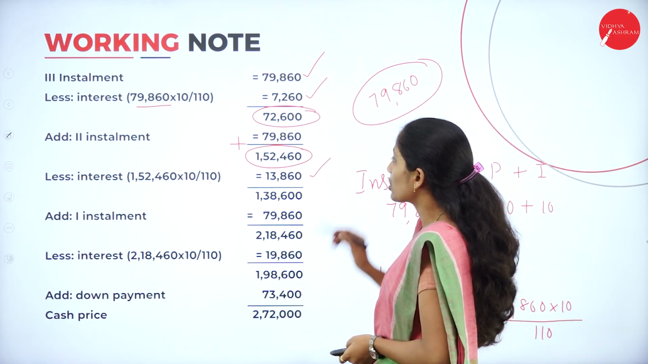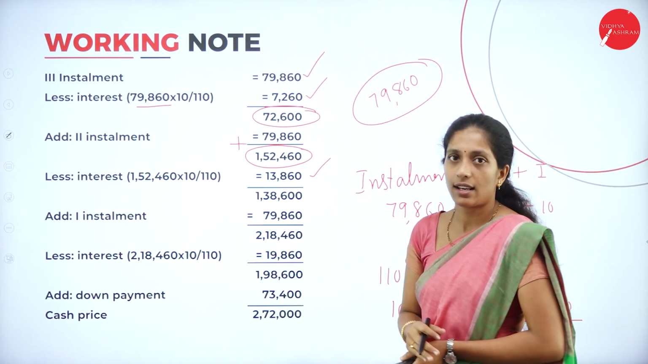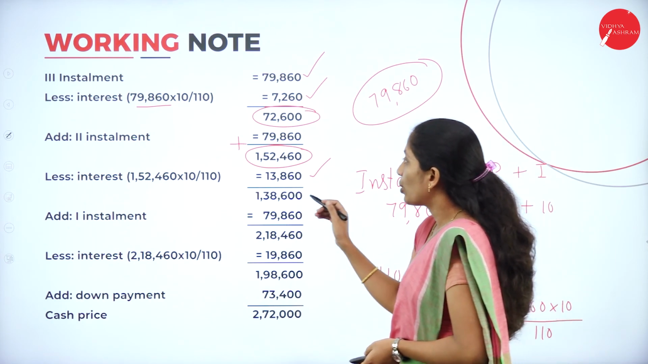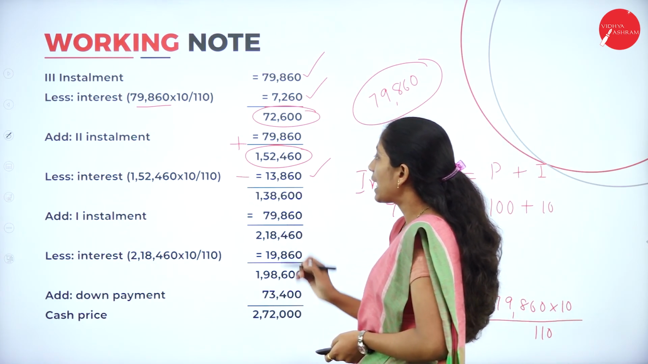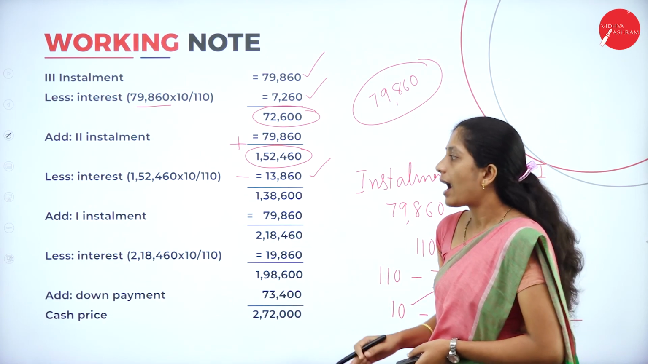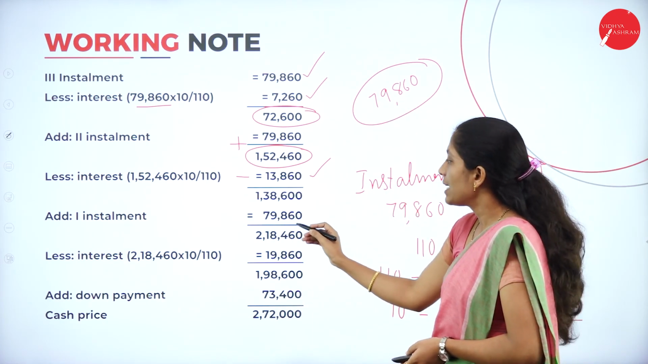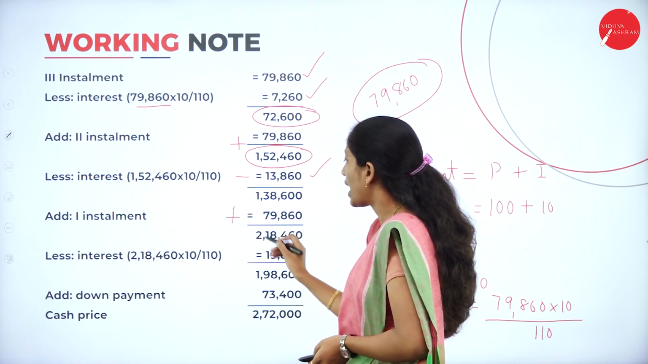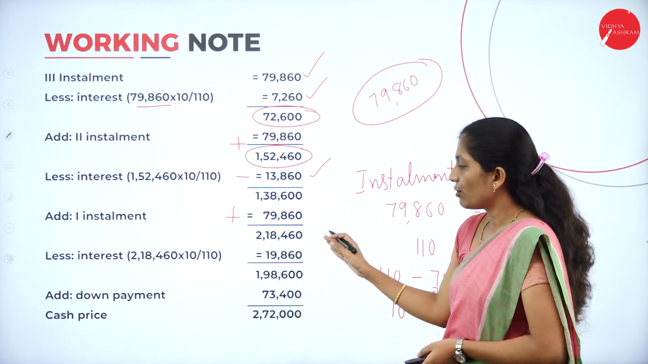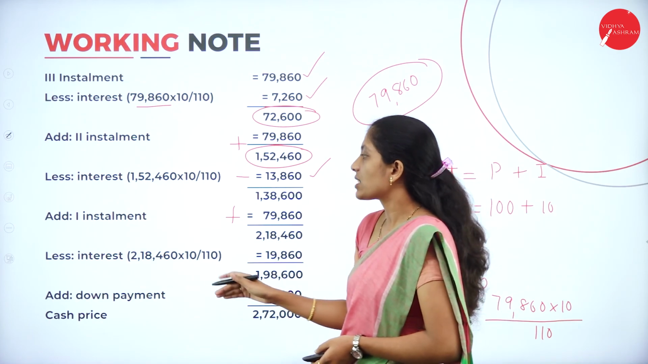So I'll get 13,860 as second year interest. When you deduct this, you will get 1,38,600. Add the first installment. So what is the first installment? Same amount, that is 79,860. When you add, you will get 2,18,460. Now calculate the first year interest.